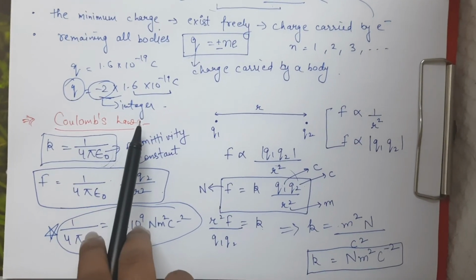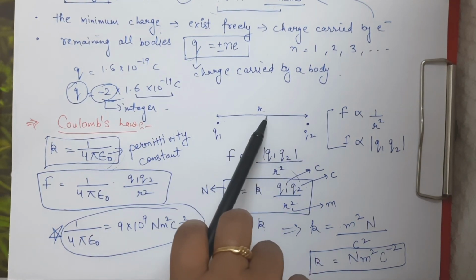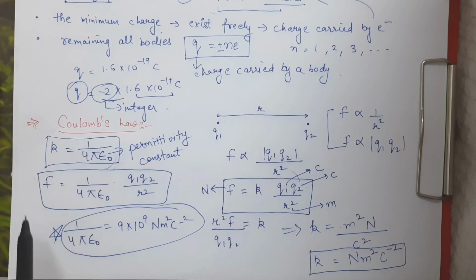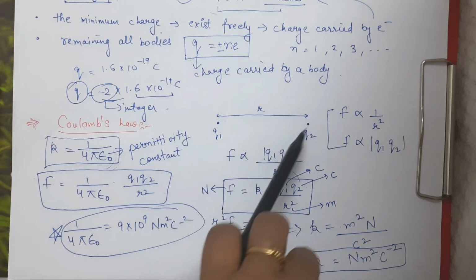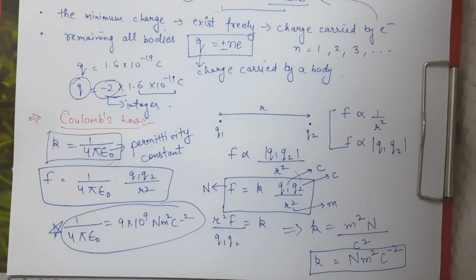Also, what is Coulomb's law? If we have two charges separated by some distance, then the force between them will be given by this formula. We have discussed Coulomb's law right now when the system is in vacuum. In the next video we will discuss what to do when the system is not in vacuum and has some medium. Also we will discuss Coulomb's law in vector form.